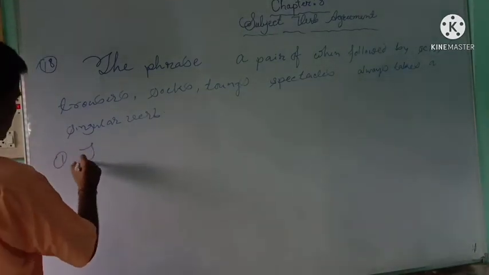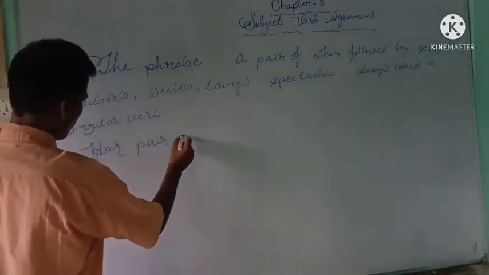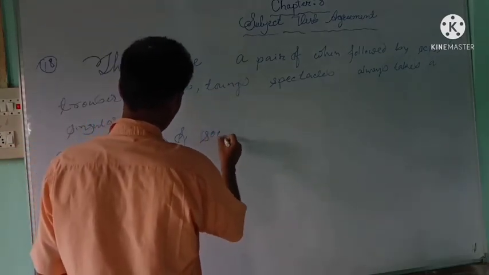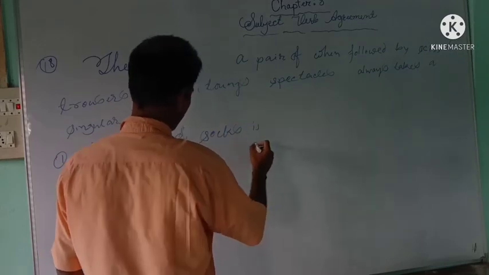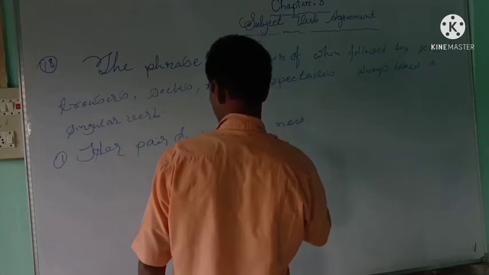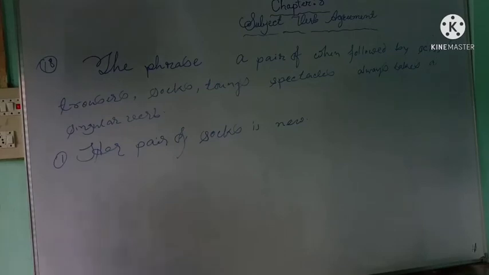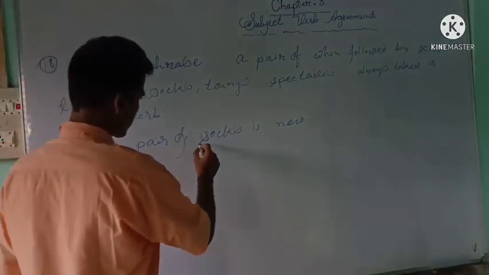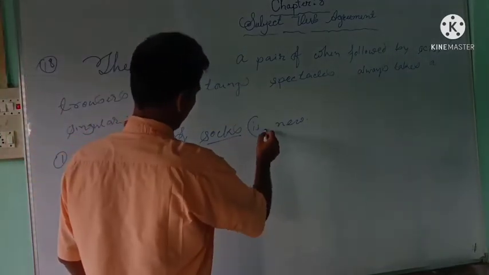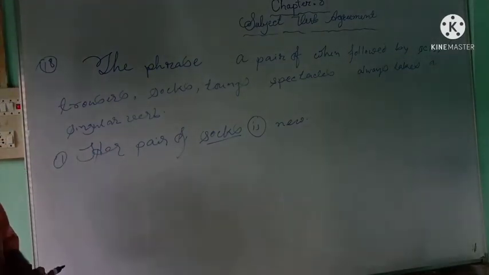Say, for example, a pair of socks is new. So here, see, in a pair of socks, socks is plural, but it agrees with a singular verb, that is, is. That is what we learned, rule number 18.